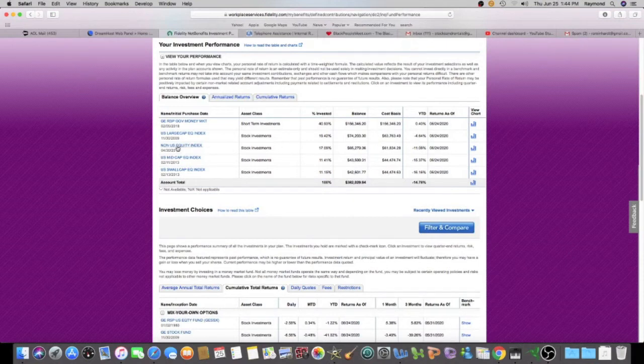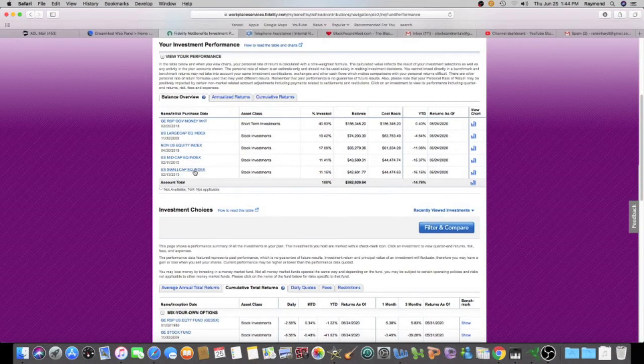Here I'm down, so large cap index fund, I'm down almost 5%. Non-US equity index, so this is foreign stocks, I'm down 11%. Mid cap, so this is medium-sized companies, an index fund of US companies, I'm down about 15%.